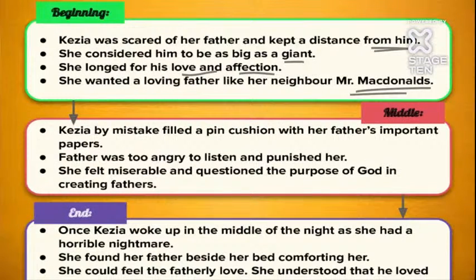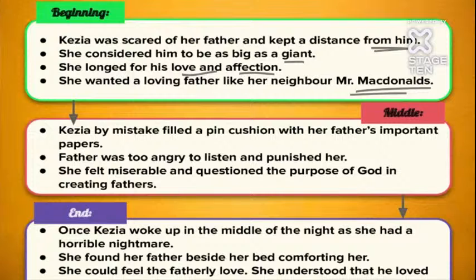Then she even questions God, what is the purpose of making fathers if they treat us like this? She was very disheartened by seeing Mr. McDonald and her father. Now, in the middle, one very important thing occurs. It was the father's birthday, and the grandmother said to Kezia that she can make a gift for her father, so he'll be a little bit happy. So Kezia thought, okay, I'll make a pin cushion.